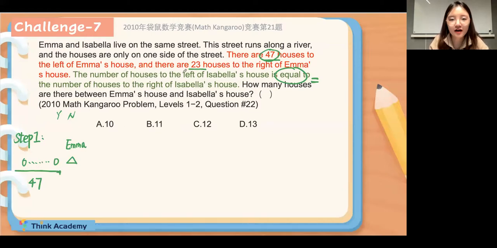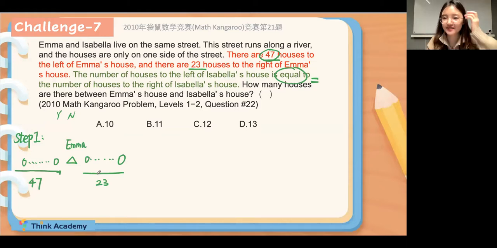Great. And there are also 23 houses to the right of Emma's house. So there are some houses as well. Then is Emma's house included in the 23? No, right? So we should draw the line here. There are 23 houses. So everyone, my question is, how many houses are there in total? Can you calculate it for me?